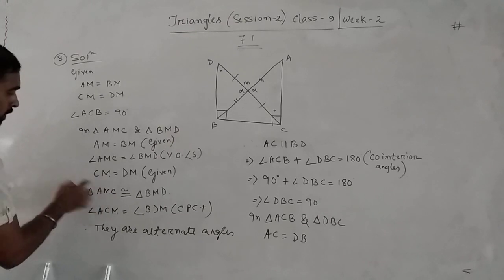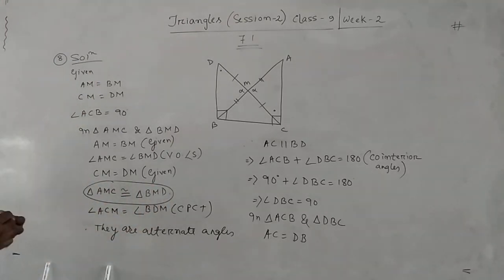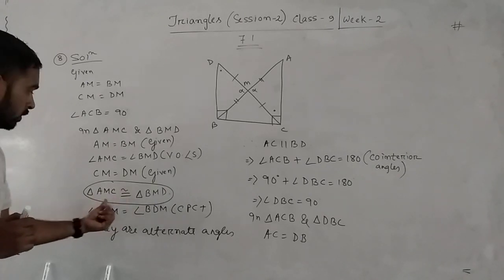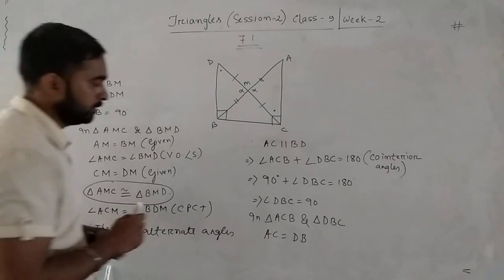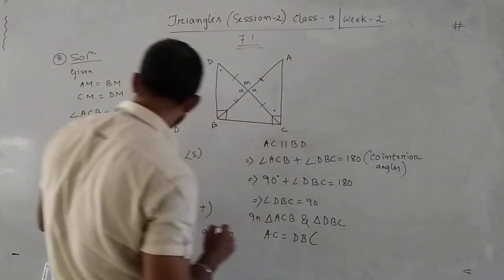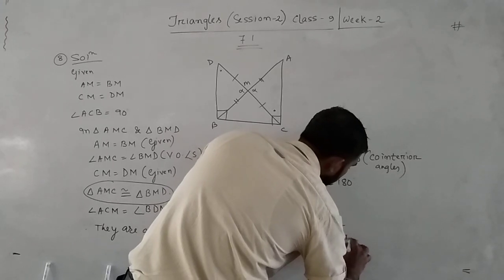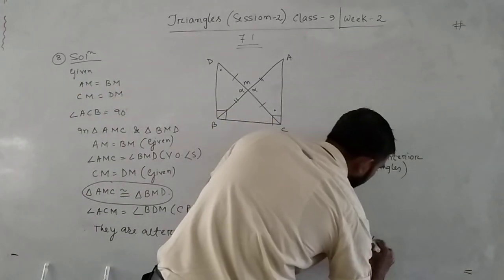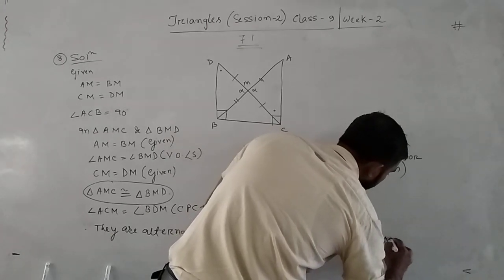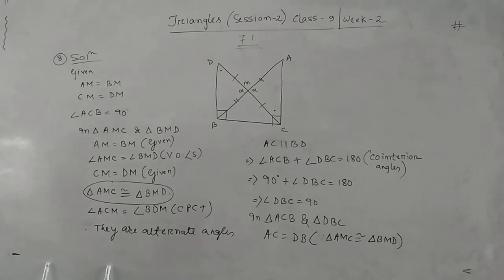Because as these two triangles, AMC and BMD, are congruent, therefore AC equals BD.